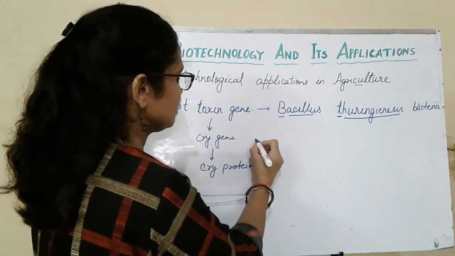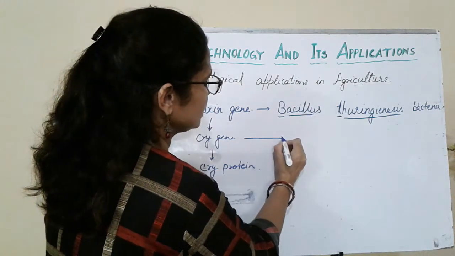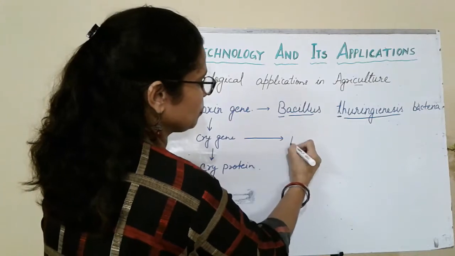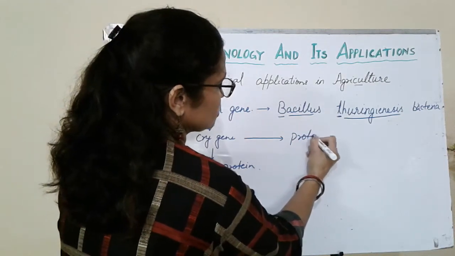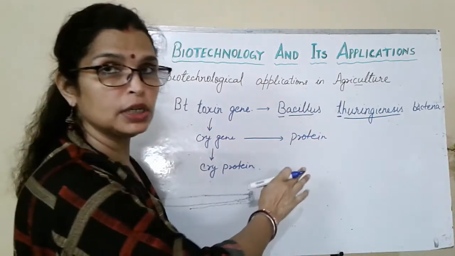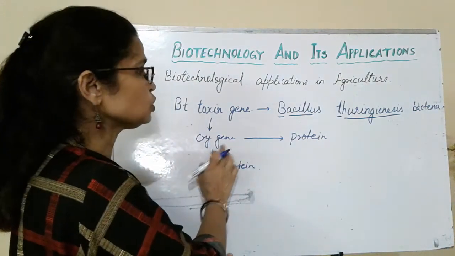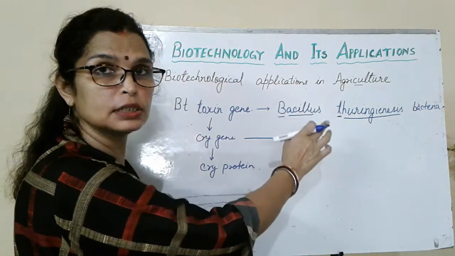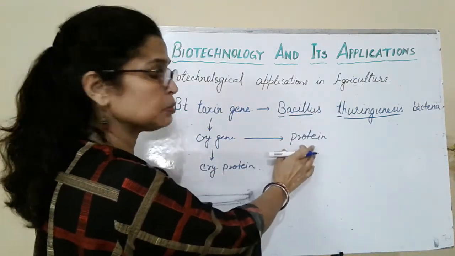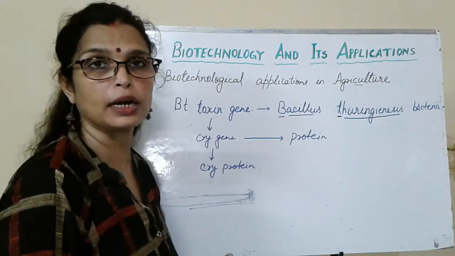That means the ultimate result is that the gene produces the protein. When the gene produces protein, we say this gene is expressed.